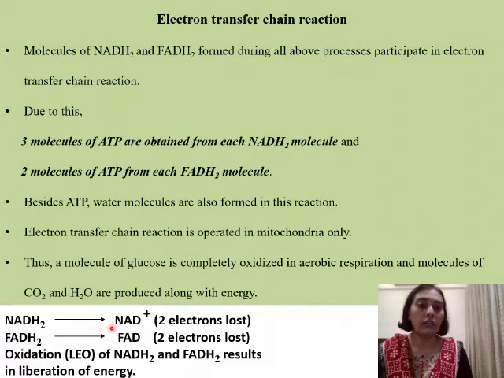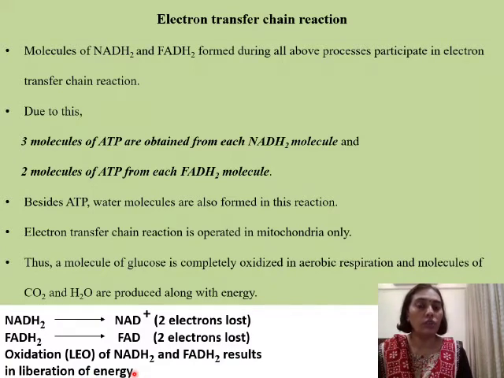NADH2 is getting converted into NAD plus. That is, now it is losing its hydrogen as well as 2 electrons which it had gained. Similarly, FADH2 is getting converted to FAD. It's also losing electrons as well as hydrogen. So loss of electrons or loss of hydrogen is called as oxidation. So the complete oxidation of NADH2 and FADH2 results in the liberation of energy.